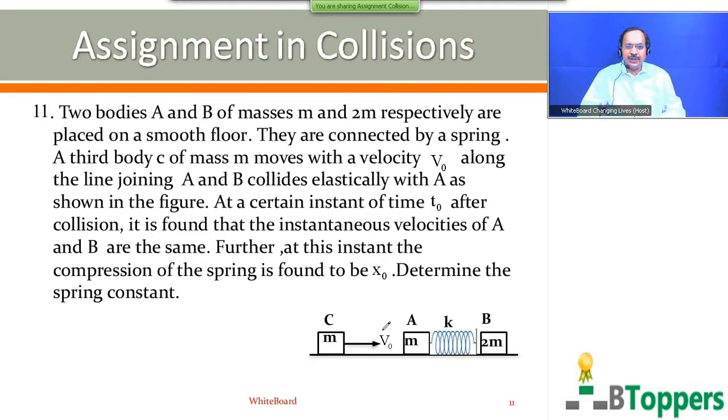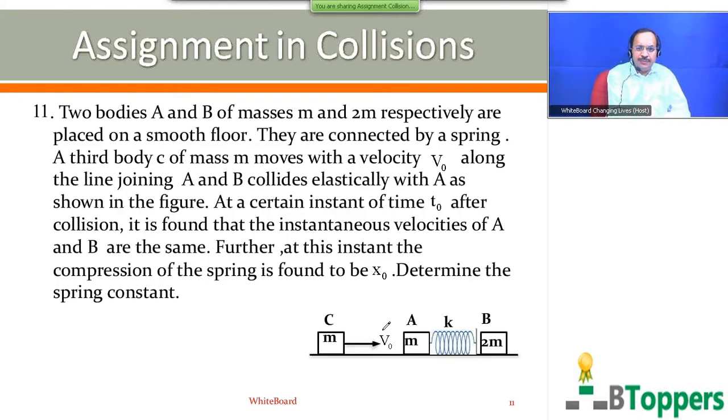At a certain instant of time t naught after collision, it is found that the instantaneous velocities of A and B are the same. Further, at this instant, the compression of the spring is found to be x naught. Determine the spring constant.